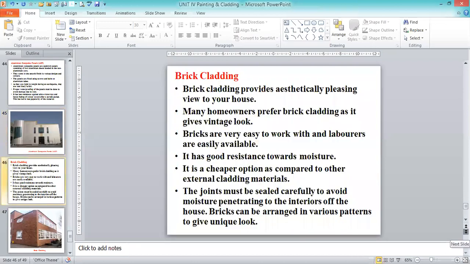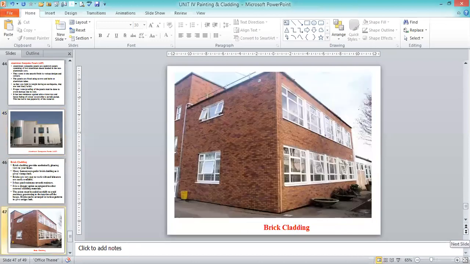There's brick cladding. The entire surface, you can see, has bricks laid with brick masonry, attached with the other external coat. Inside we already have brick masonry, but once again the exposed surface is maintained with bricks. Completely bricks; only the glass is another element. The remaining structural components are all covered with bricks. The entire surface is covered with bricks. That is what we call brick cladding.